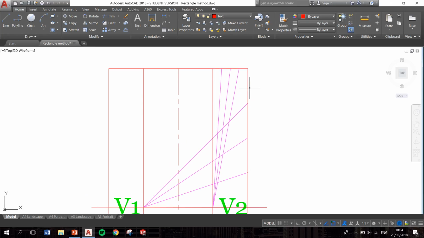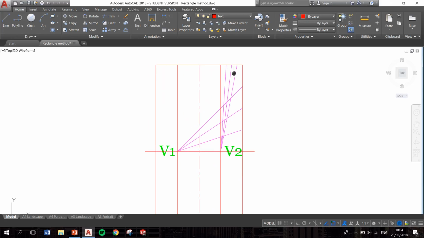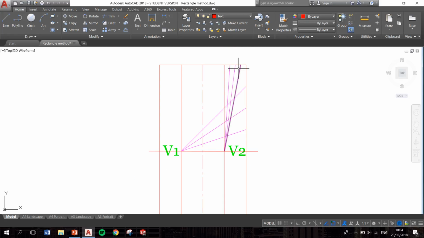But the thing to remember is, the distance from the throat circle line to the outer line of the rectangle, I also divided up into the same number of parts as I divided this distance here, so I picked 4 as well. So now, once I have my top divided up, I join this back to the nearest vertex. All my lines are shown, and I join these ones up to the further vertex, V1 in this case, and you can see where these lines cross.